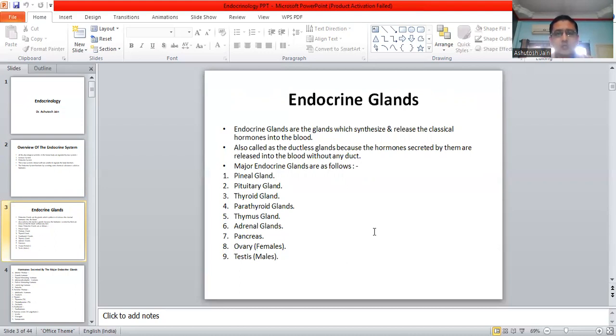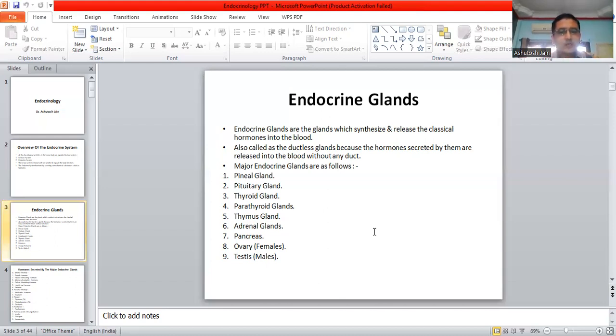So this is called as the classical hormone, also called as the ductless glands, because these hormones secreted by them are released into the blood without any duct. They are released directly. So following is the list of the major endocrine glands. You can note it down. Major endocrine glands are as follows: pineal gland, pituitary gland, thyroid gland, parathyroid glands, thymus gland, adrenal glands, pancreas, ovary in the females, testes in the males.